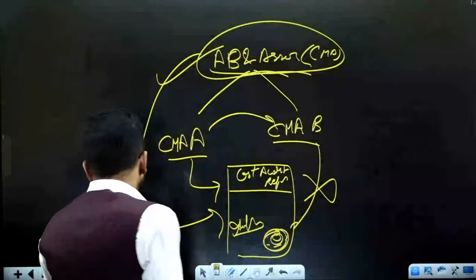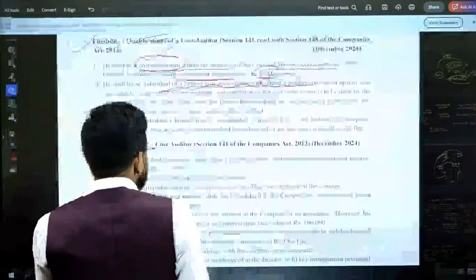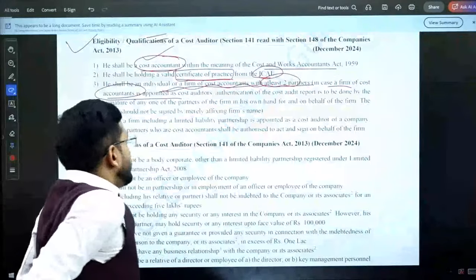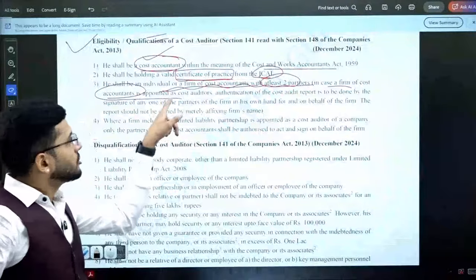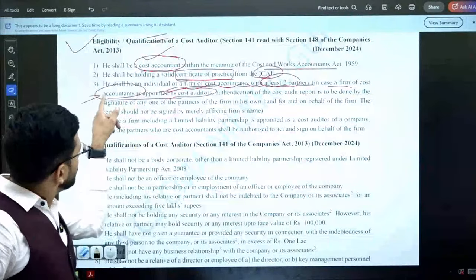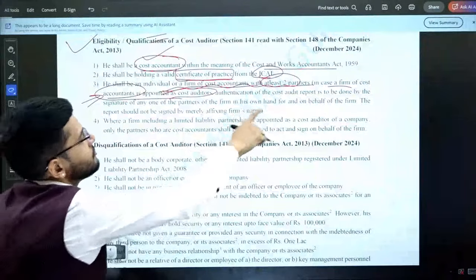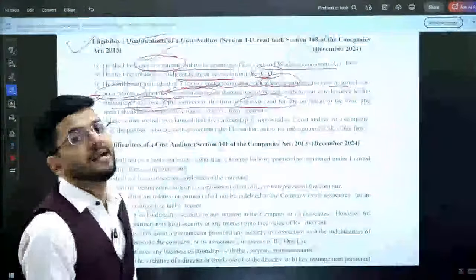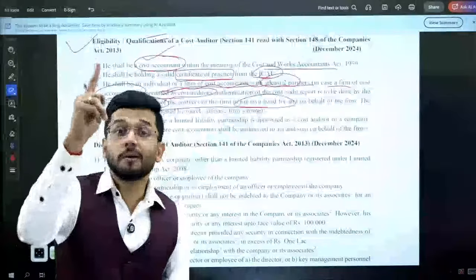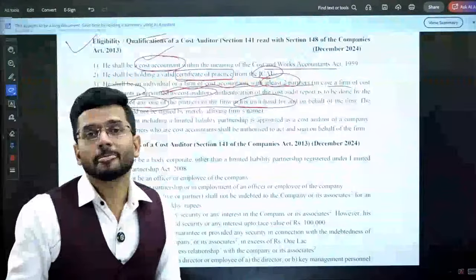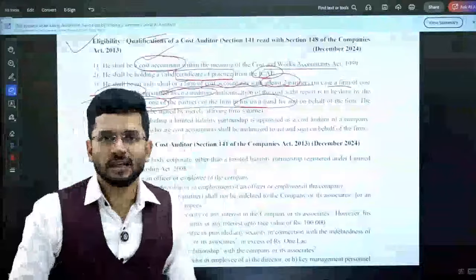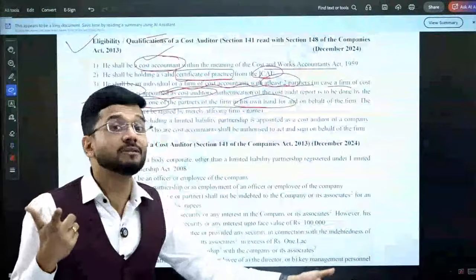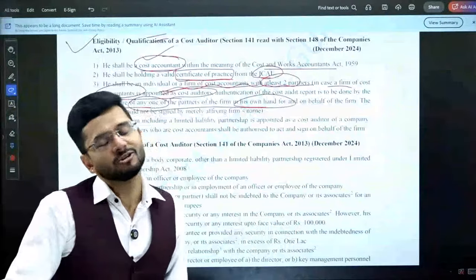So the law was amended, and the law now says that in case of a firm of cost accountants, where a partnership firm is appointed as cost auditor, the cost auditor is the cost accounting firm. Authentication of the cost audit report is to be done by the signature of any one of the partners in his own handwriting. So at least one of the partners should sign the cost audit report. They should not just shrug away their responsibility to the firm. The firm is them only. One and the same thing. So they should take responsibility.